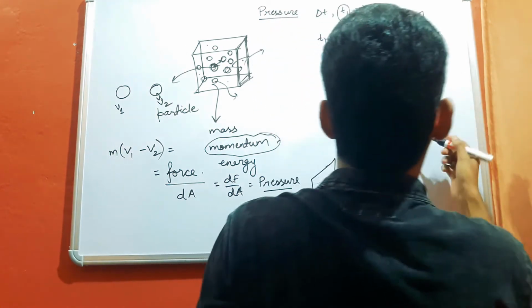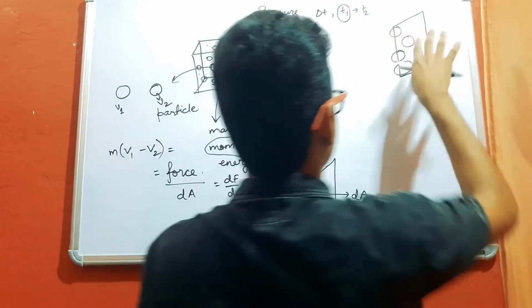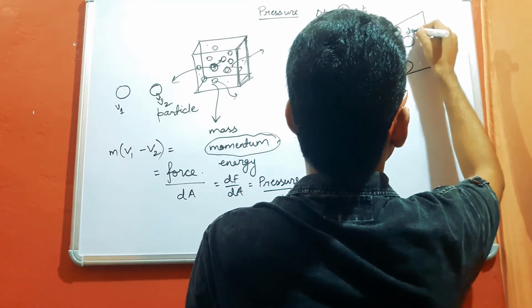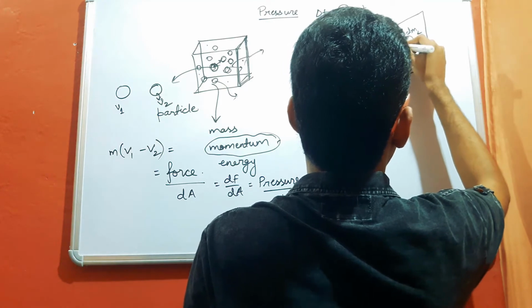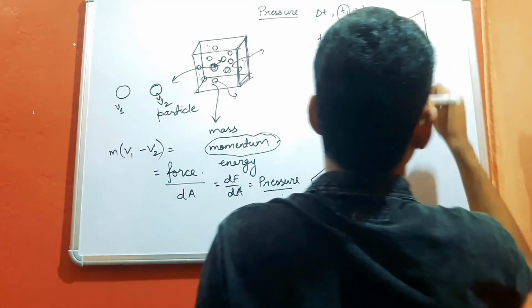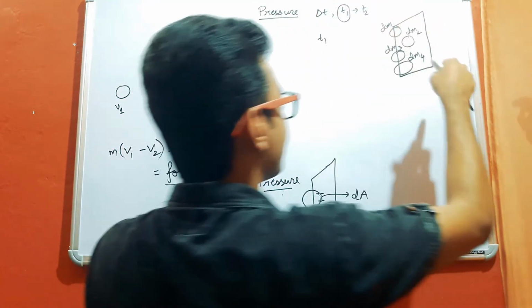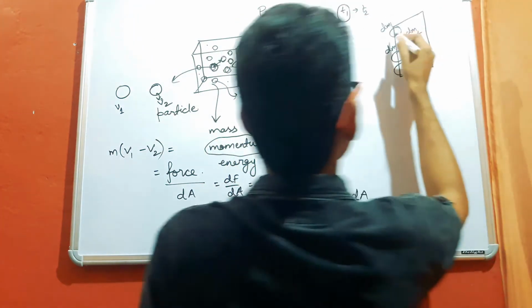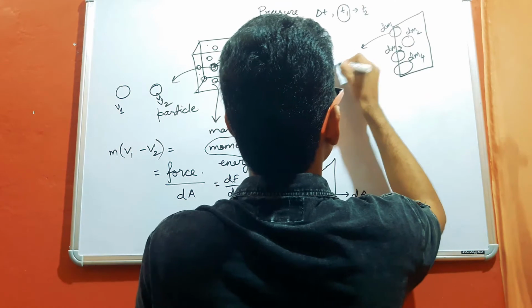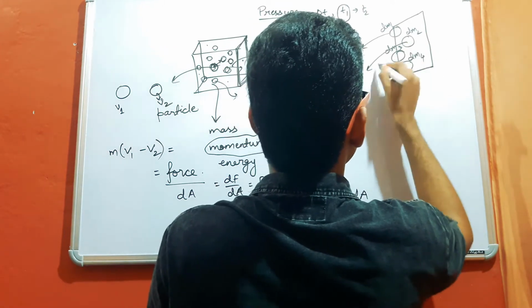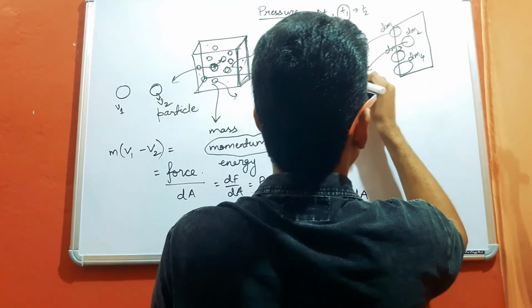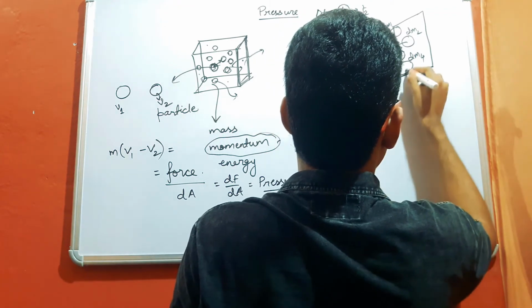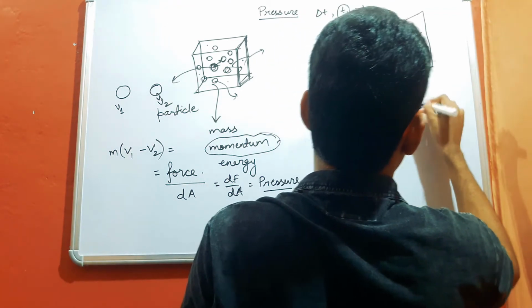Then at this time, say 4 molecules are here and colliding with this wall of the container. The masses of these molecules are dm1, dm2, dm3, and dm4. And the change in linear momentum in the direction perpendicular to the wall of the container is, for this molecule, say v1 to v2, for this say v3 to v4, for this say v5 to v6, and for this say v7 to v8.